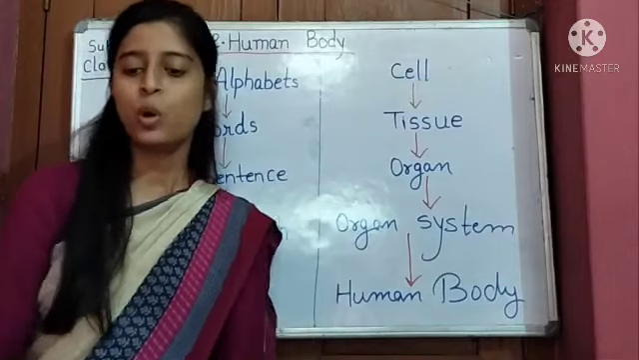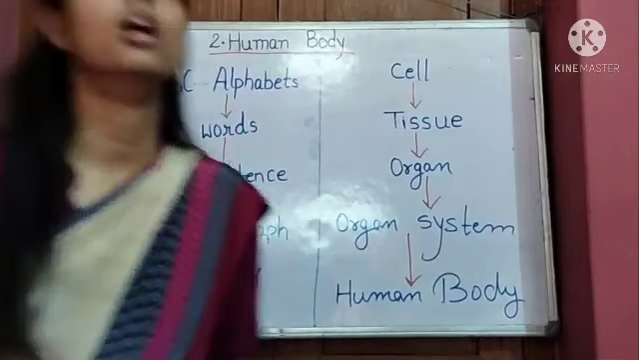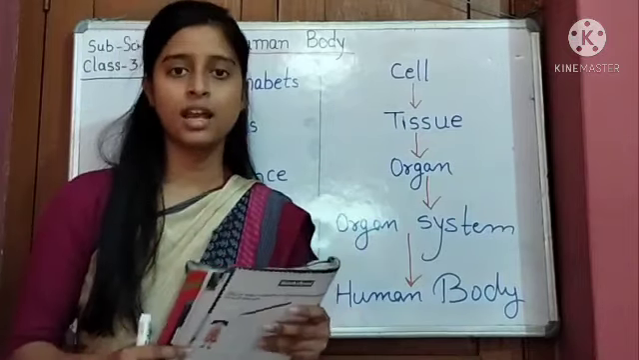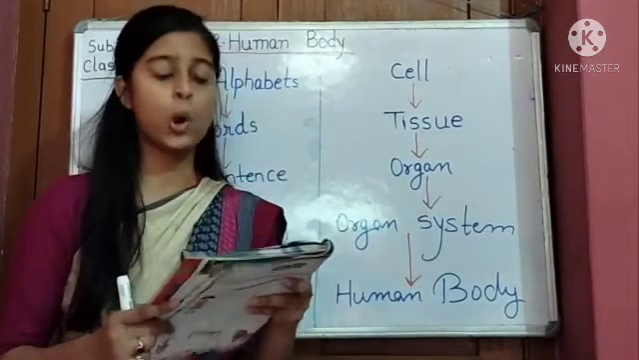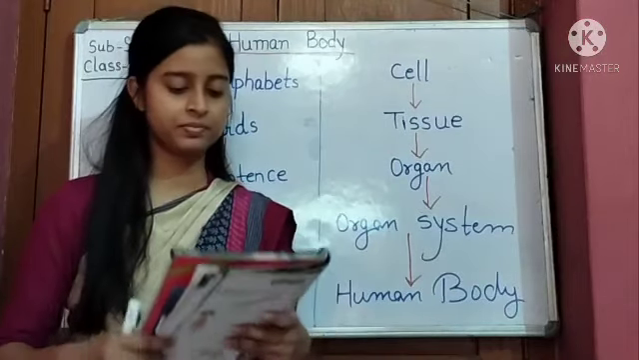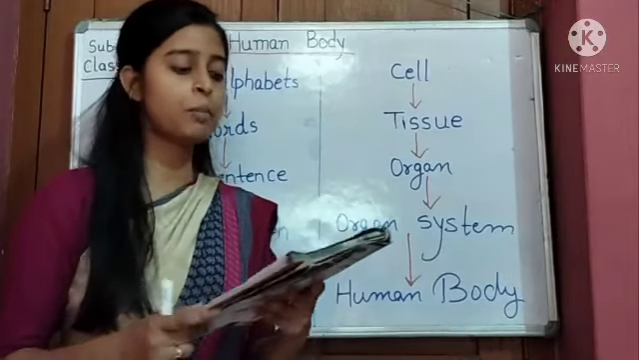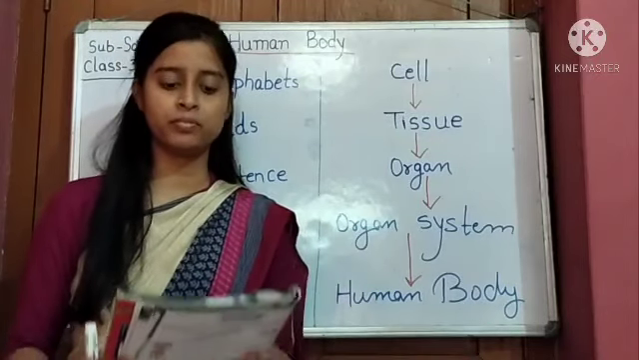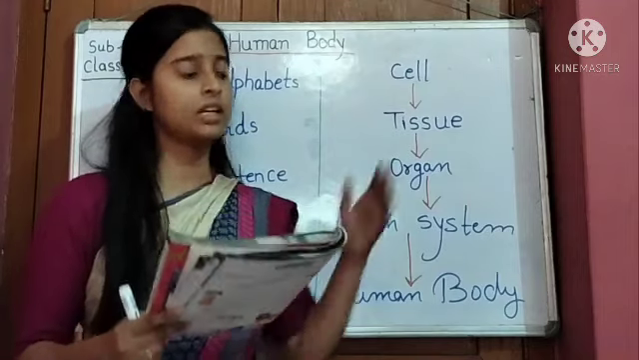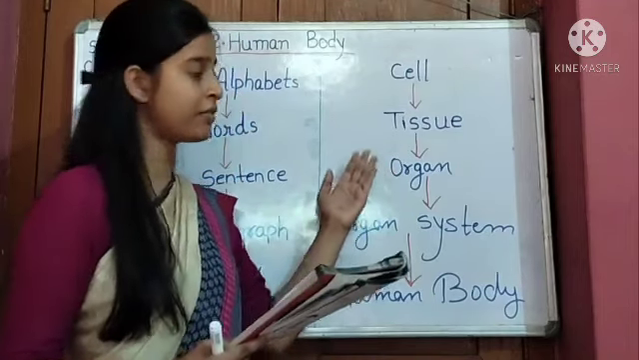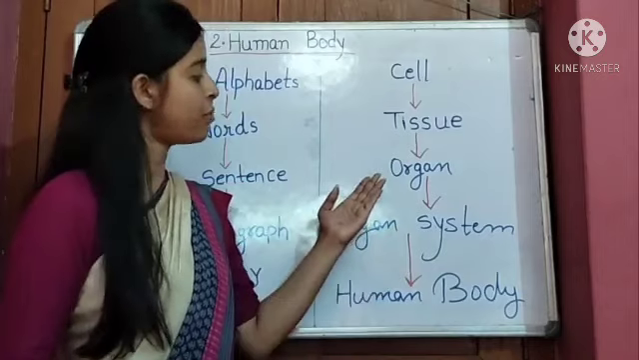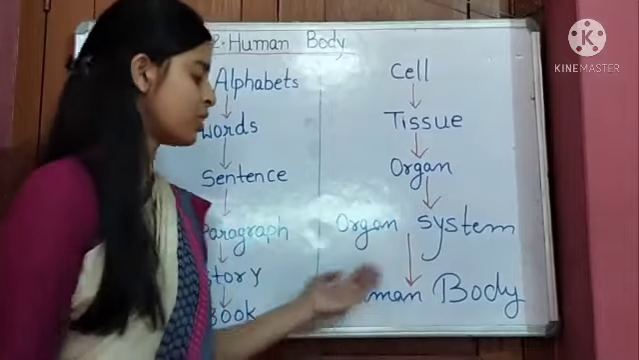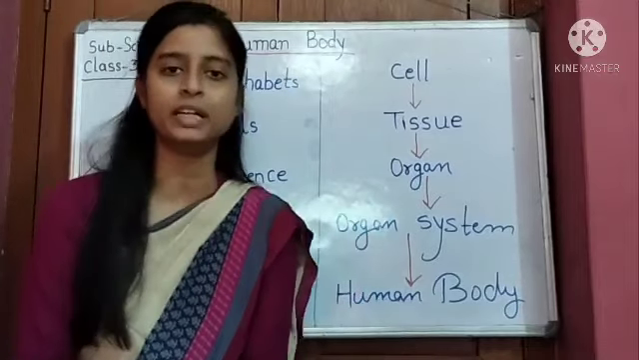Okay, so open your book and read it with me. A cell is the smallest part or unit of the body. The human body is made up of millions of cells. There are so many cells in the human body. Many cells together make a tissue. Many different tissues join together and form an organ. Organs join together and form an organ system. Organ systems join together and form a human body. Okay.